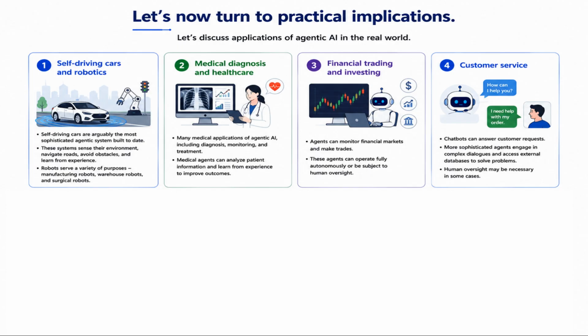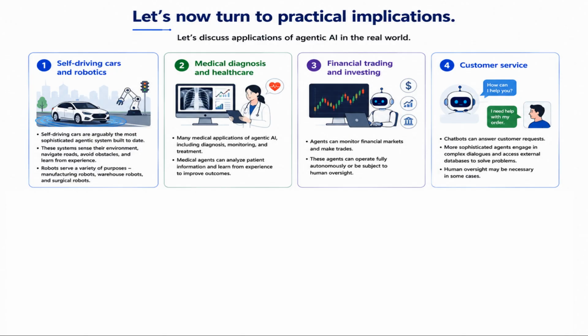Medical agents can analyze information about patients and learn from experience. Financial trading and investing: there are agents that can monitor financial markets and make trades. These agents can operate fully autonomously or be subject to human oversight. Customer service: customer service chatbots can help answer customer requests.